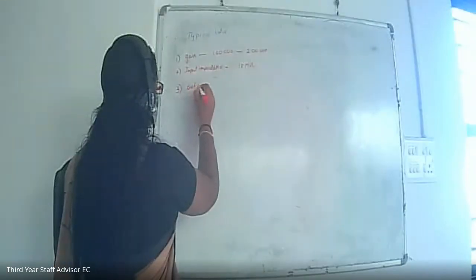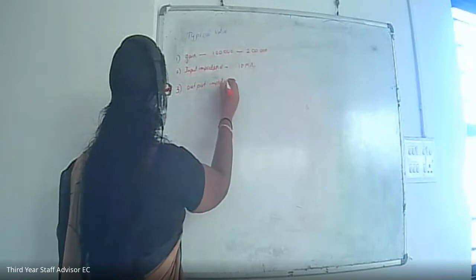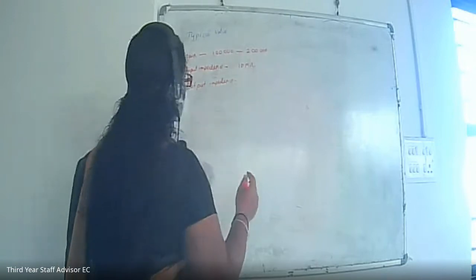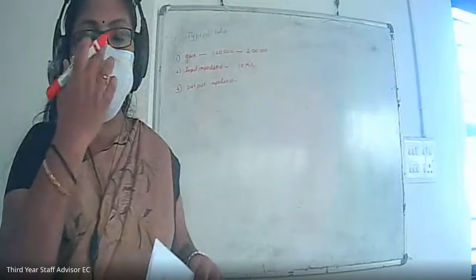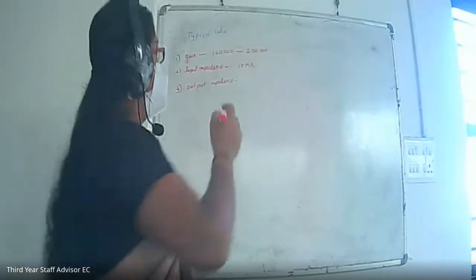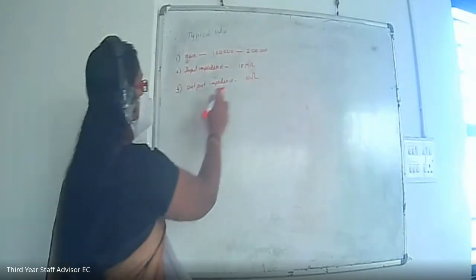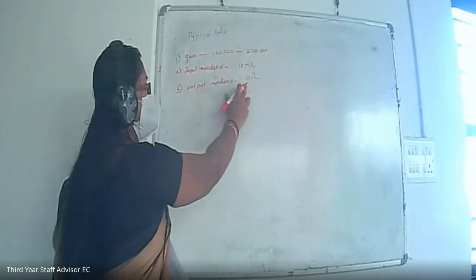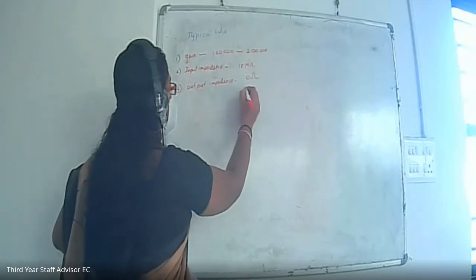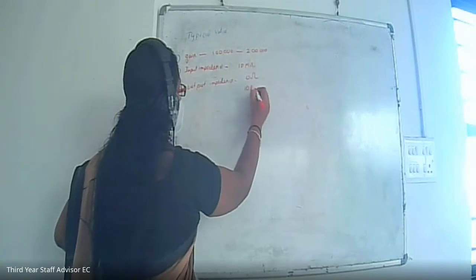In the ideal case the output impedance is 0 ohm, but that is not achieved. The output impedance is not 0 ohm, it is nearly 10 ohm or 10 to 100 ohm.